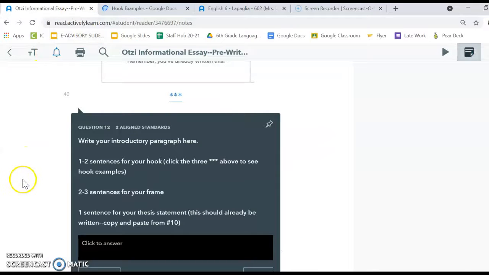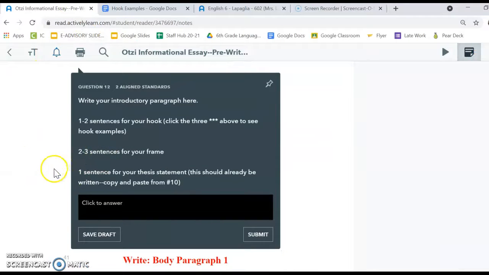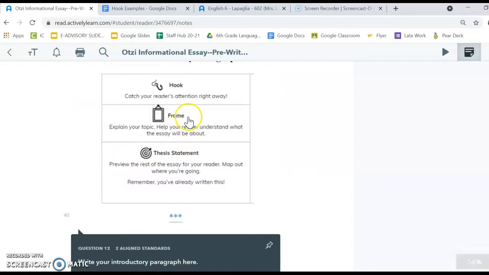Then, when you're done with that, you'll move on to your frame. Frame is 2 to 3 sentences that explain your topic and help your reader understand what the essay is going to be about. This is the place where you give your reader information about who Otzi is, where he was found, what kind of condition he's in, and so forth. You want to write this as if your reader doesn't know much about Otzi.